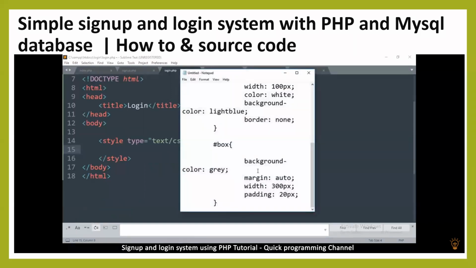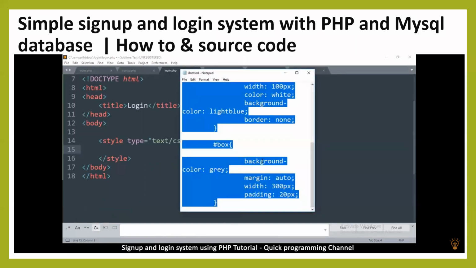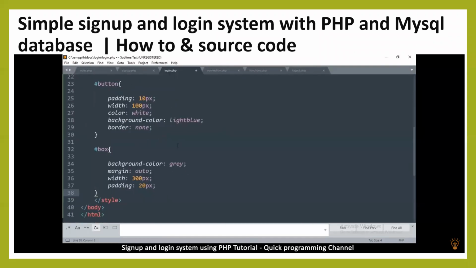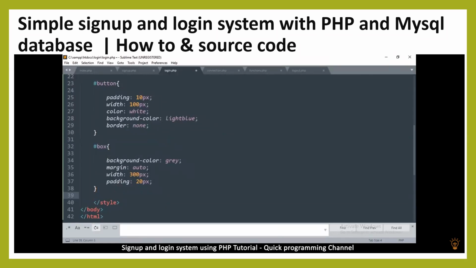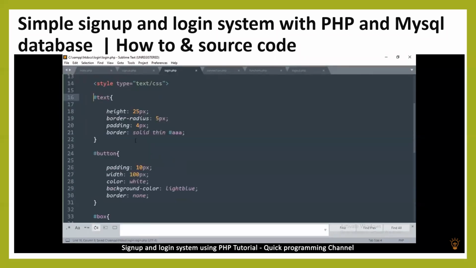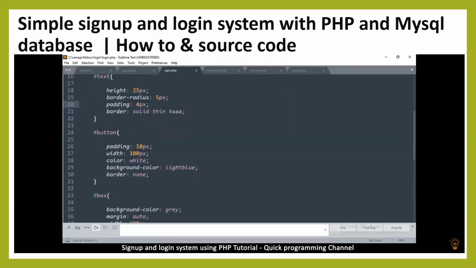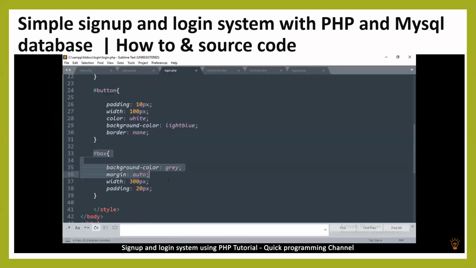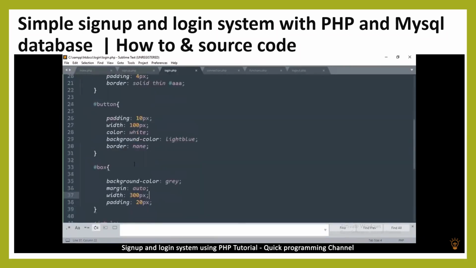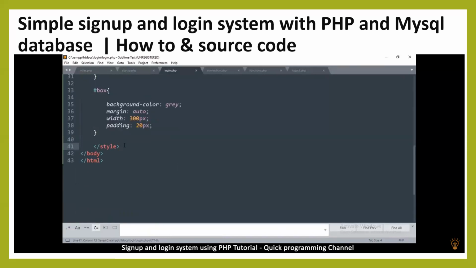So I already created some styles because this is not a styling tutorial. So copy that, paste. So I want you to see these styles. They're quite simple. So there's the text for the text boxes. This is what you type there, the height, the border, the button, and the box. So you don't need to actually use these styles. These are just for appearances. They are not required. So you can copy them if you want to.